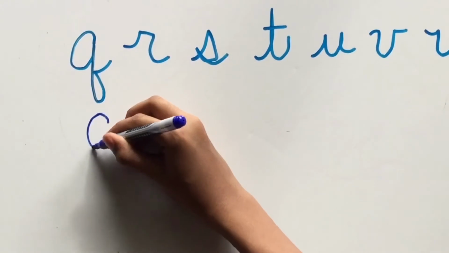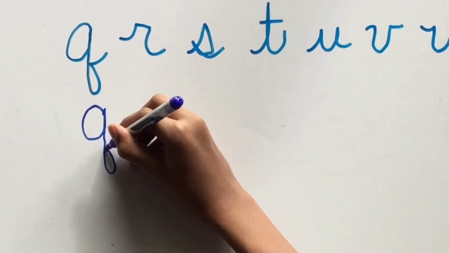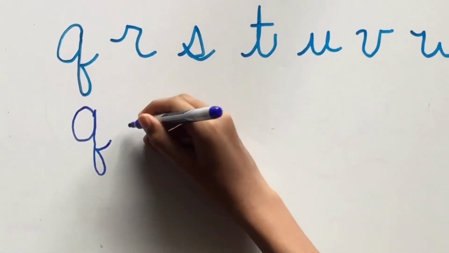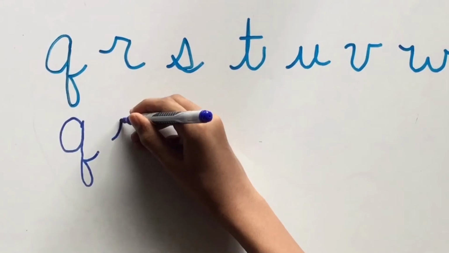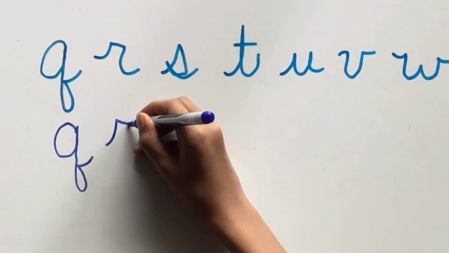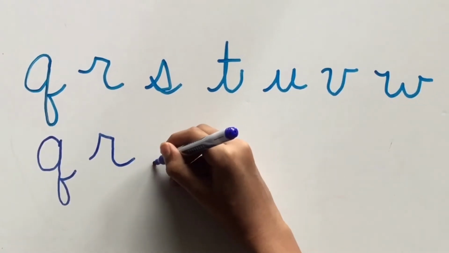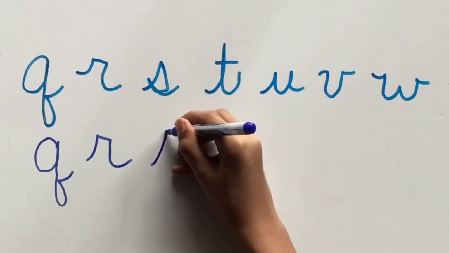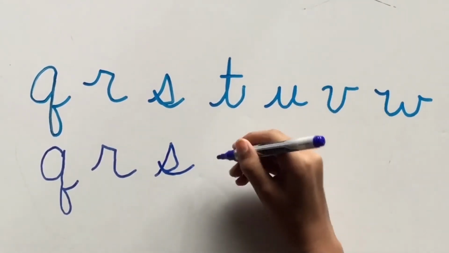First the Q. Start in the middle, make a loop, then go down, come back to the middle, and go out. Then for the R, start towards the bottom, and then go up, make a little slope down, and then go down, and then go out. For the S, start at the bottom, then go up, then go back down, and then make it look like a water droplet, and then go out.